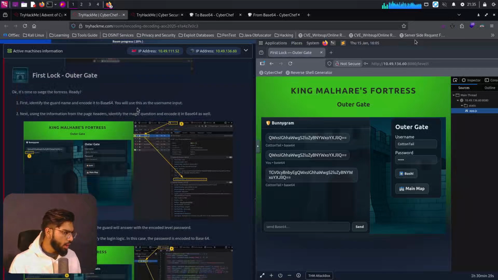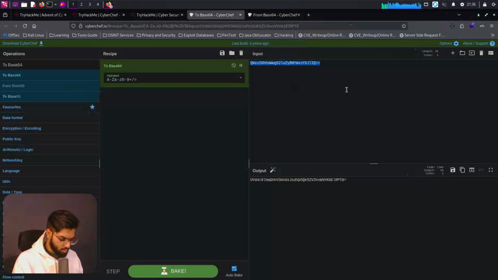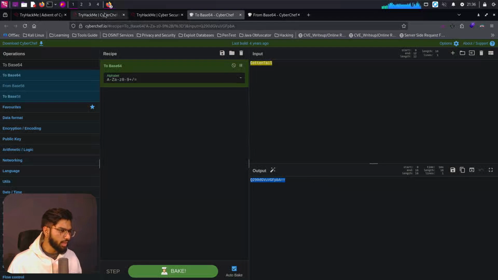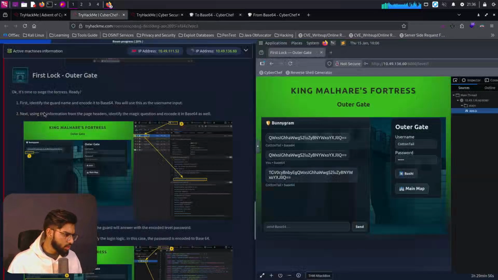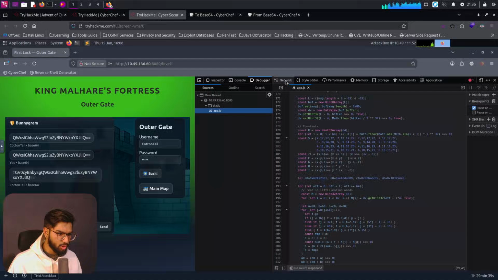First look, outer gate. Okay, it's time to see the fortress. Ready? First, identify the guard name and encode it to base 64. You will use this as the username input. Okay, it is Cottontail, so let's come here and replace it with Cottontail as the username. So this becomes our new username that we can pass in. That's good. Next, use the information from the page header, identify the magic question and encode it in base 64 as well. We see what is the password for this level, and we get that from the L1 response from the tab here. Let's go to network.